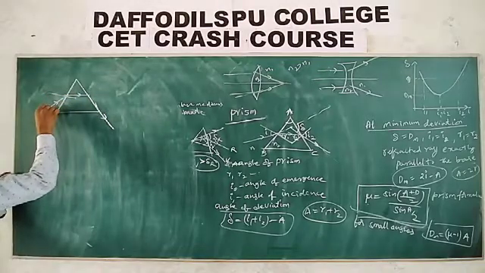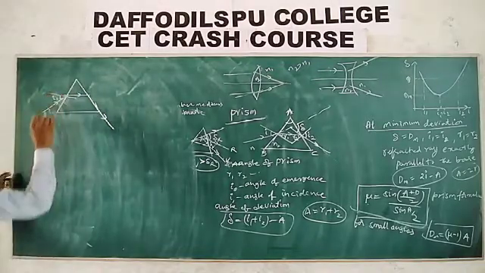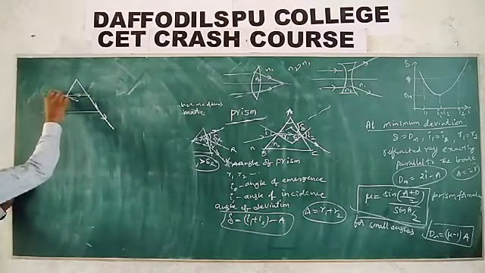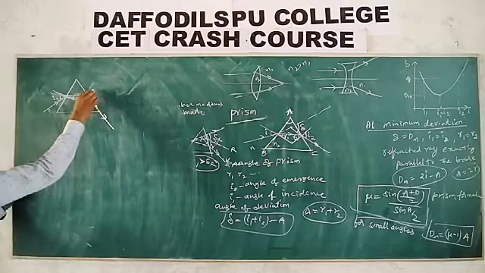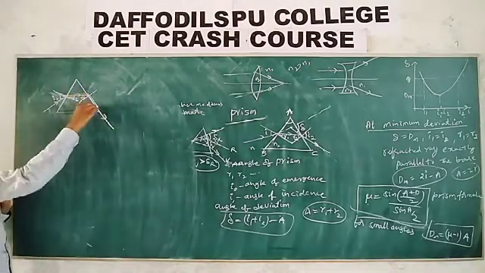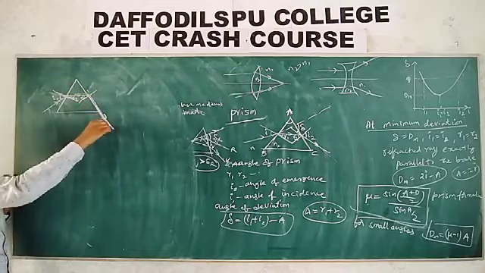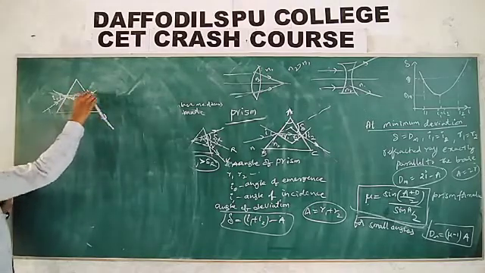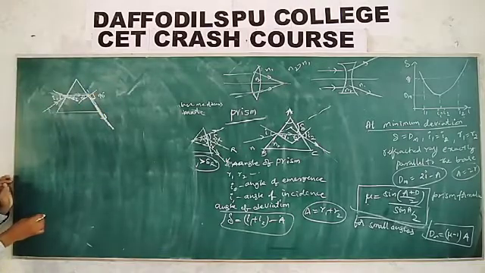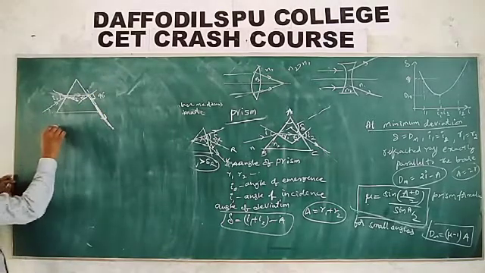So this is the angle of incidence I1, here it is R1, and this is R2. Grazing the surface means the light ray refracts through the other face, so the angle of emergence is 90 degrees.